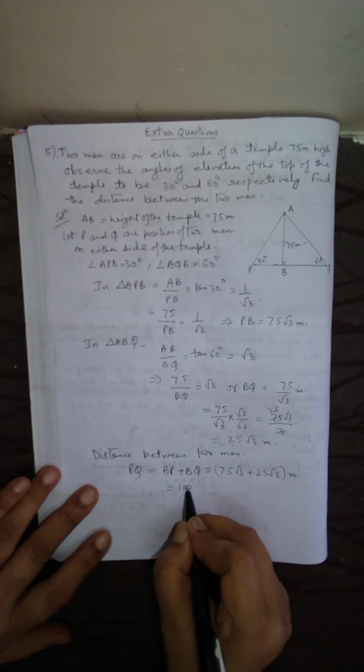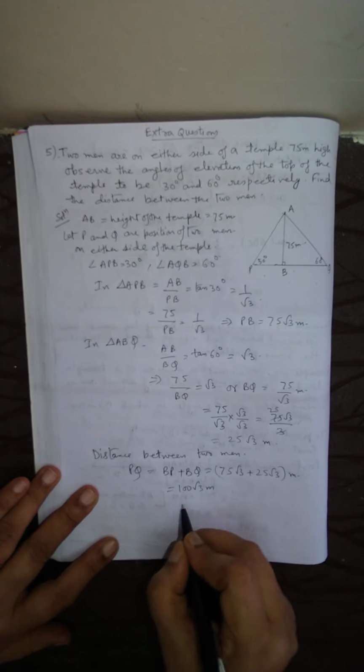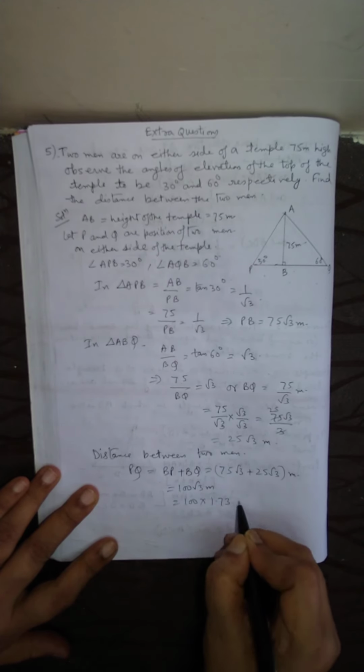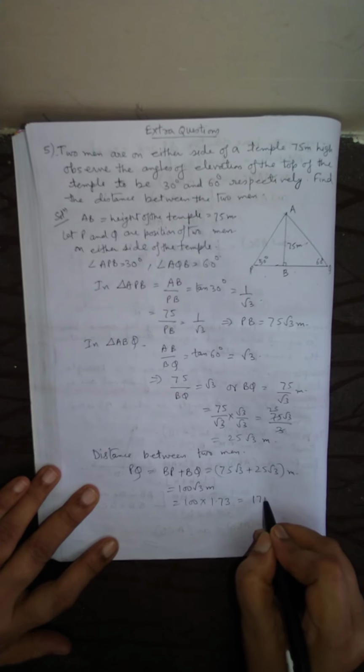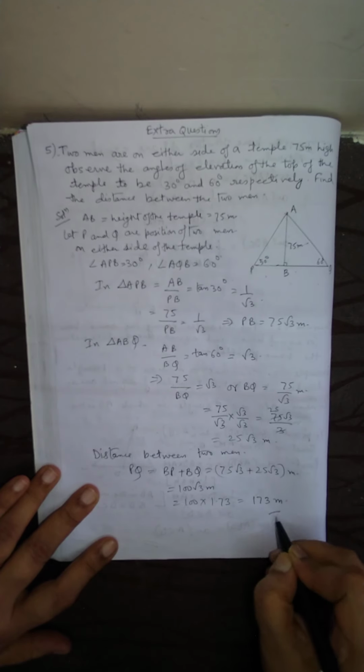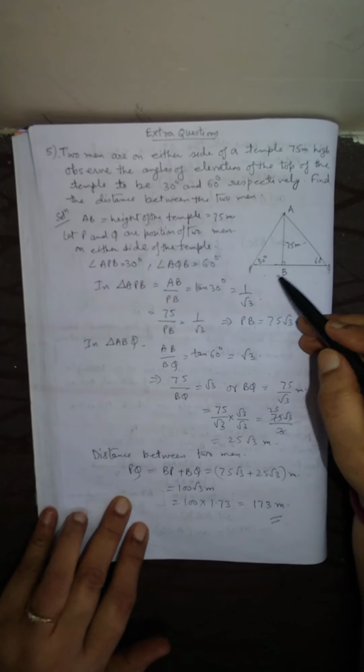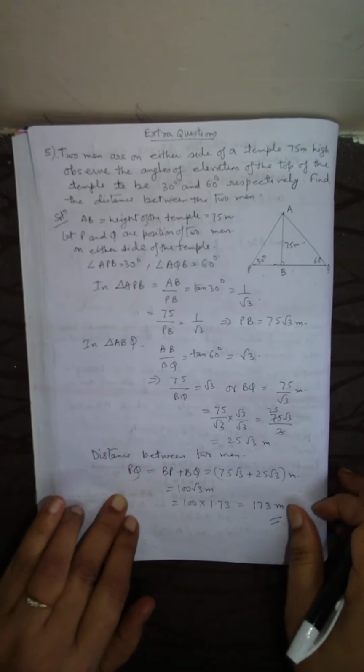So it is 100 root 3 meter. We can write 100 into 1.73, that is 173 meter. So 173 meter is the distance between the two men P and Q.